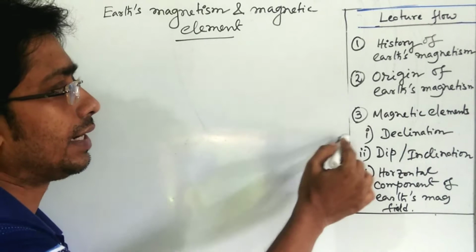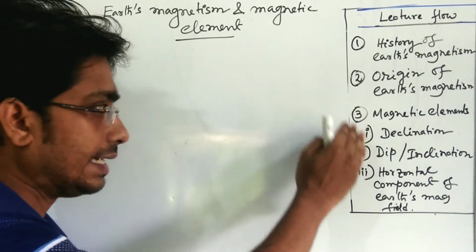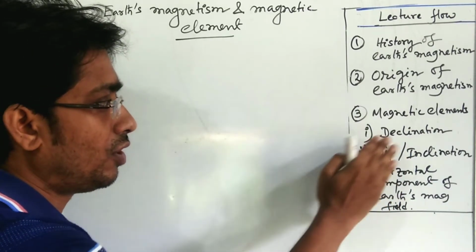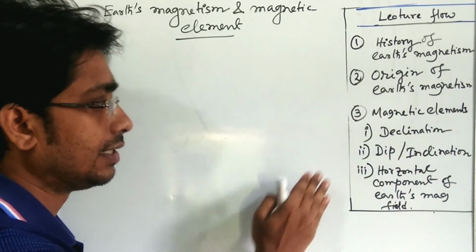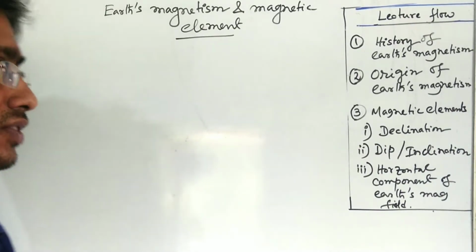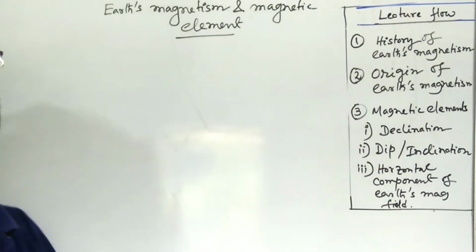Number 3, magnetic elements. Magnetic elements can be understood by declination, that is theta, dip or inclination, that is delta, and third, the horizontal component of earth's magnetic field. So it is very interesting. First we'll start with the history of earth magnetism.